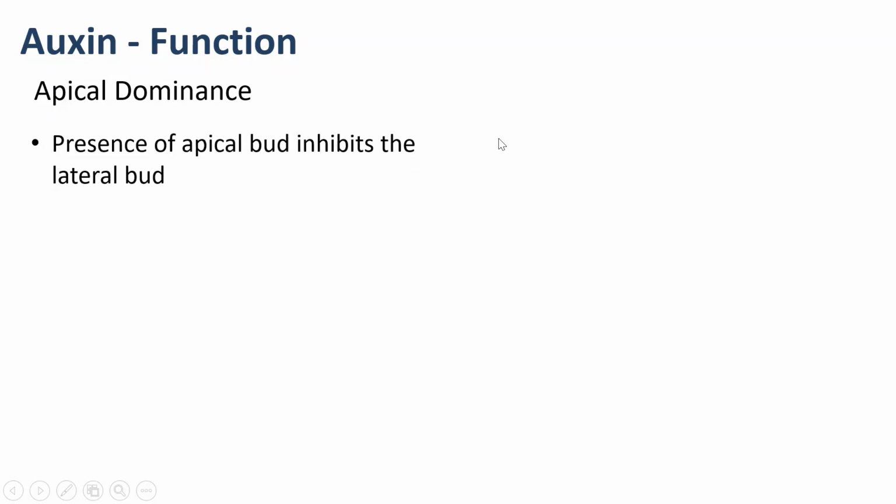Okay, let's see one more thing, apical dominance. This is also shown by auxin. What does apical dominance mean? If the apical bud is there, it will not allow the growth of the lateral bud. This is what we call apical dominance.